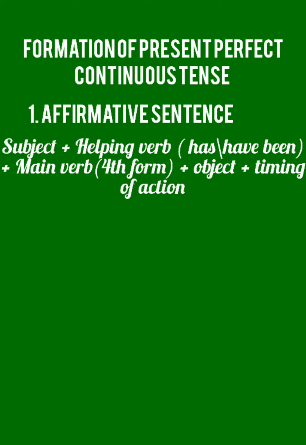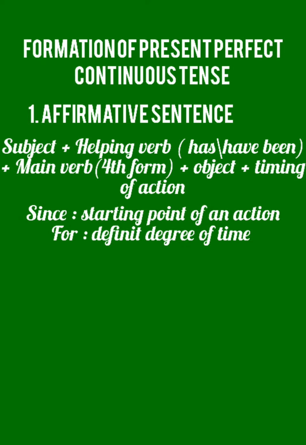There are two types of the helping verb, has been and have been. If we have the singular subject, then we use has been, and if we have the plural subject, then we use have been as a helping verb. And the fourth form of the verb is used as a main verb. The additional characteristic of affirmative sentences of the present perfect continuous tense is that it also tells us about the starting point of an action or the definite degree of the time.